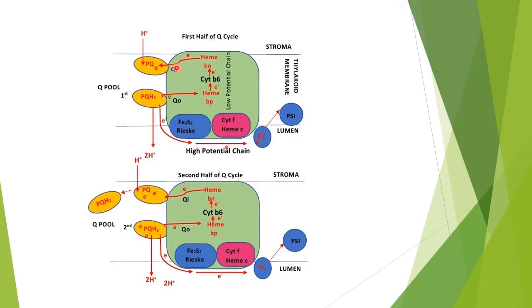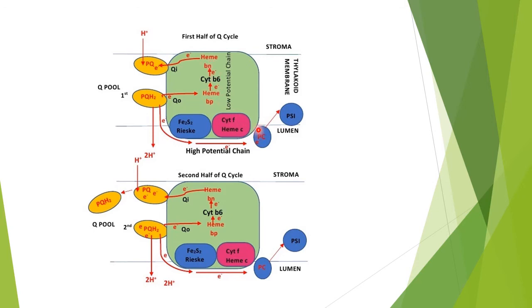It also has two catalytic sites, the Qi site towards the stroma side and the Qo site towards the lumen side. And then there is the iron sulfur Rieske protein, which is towards the lumen side. There is cytochrome f, which is basically a heme c towards the lumen side. So we have carriers on this side and carriers on this side.